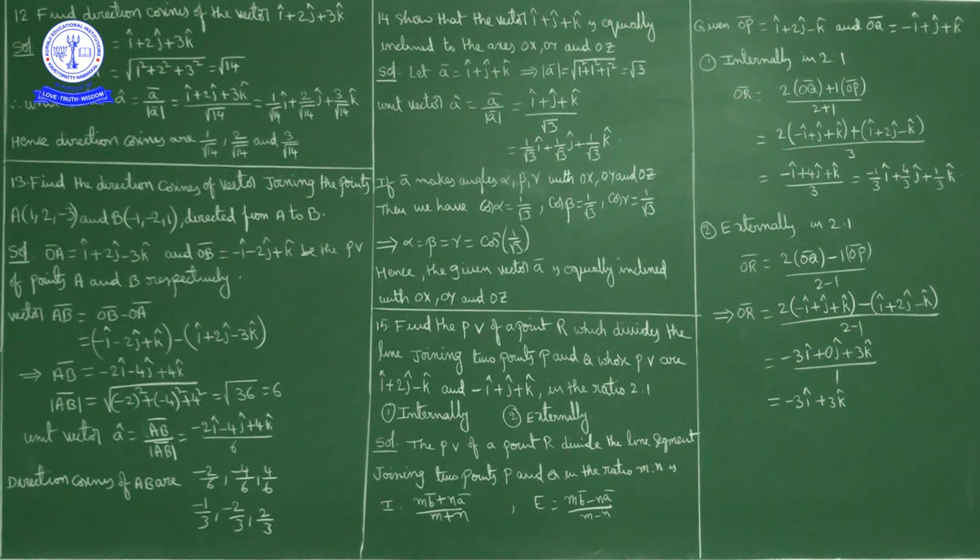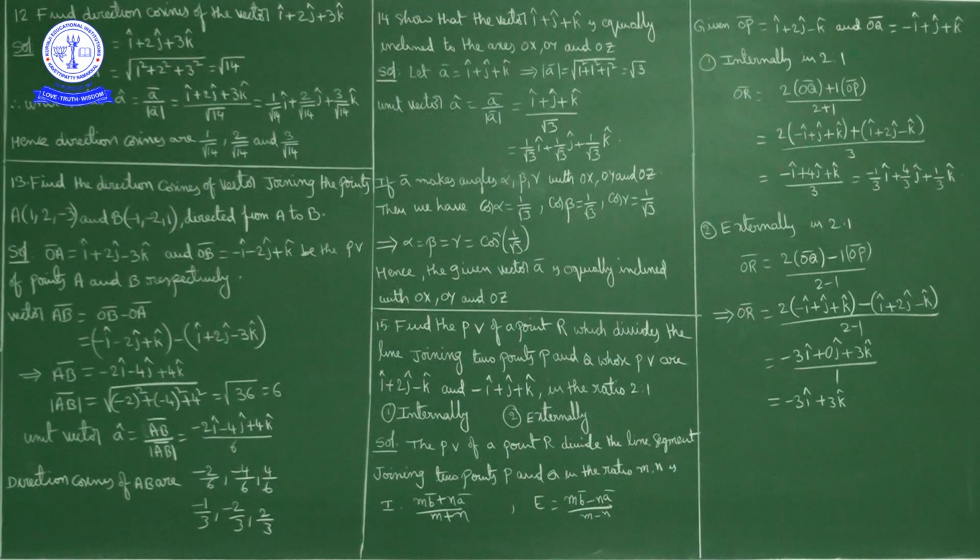Direction cosines are nothing but the coefficient of i cap, coefficient of j cap and coefficient of k cap. Okay. So i cap coefficient is what? Minus 2 by 6. j cap coefficient minus 4 by 6 and k cap coefficient 4 by 6. These are direction cosines. If you cancel out 2 from numerator and denominator, what do we get? Minus 1 by 3, minus 2 by 3 and 2 by 3. So direction cosines of AB are minus 1 by 3, minus 2 by 3 and 2 by 3. These are the direction cosines.